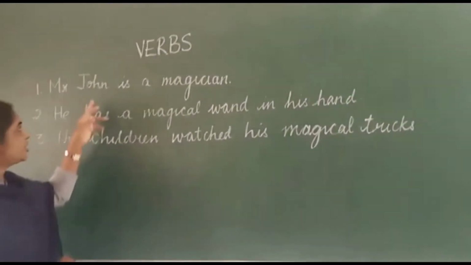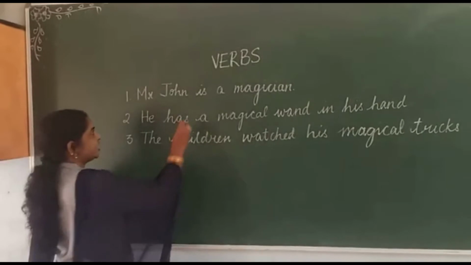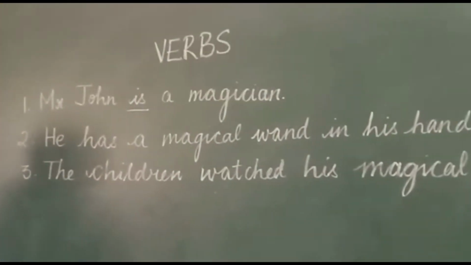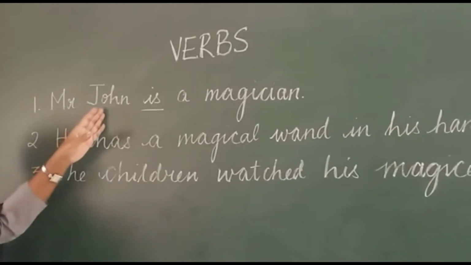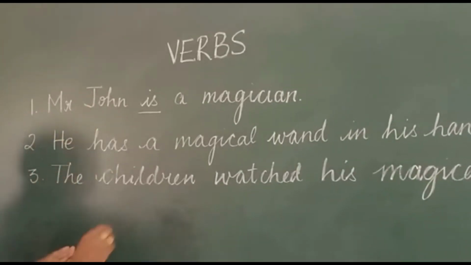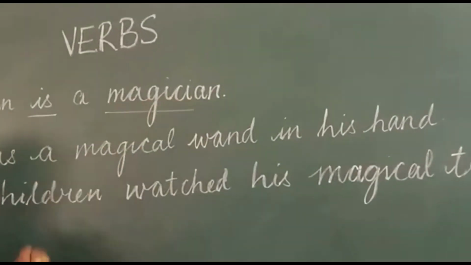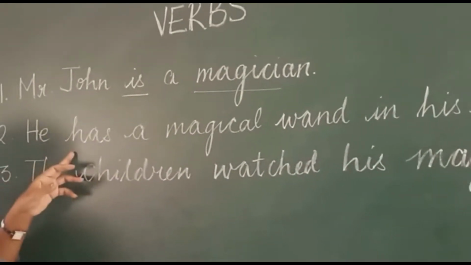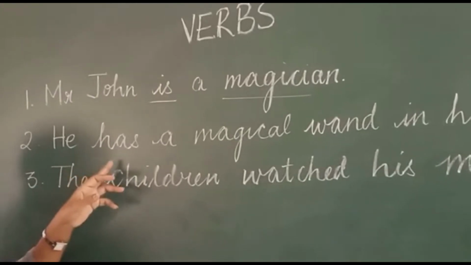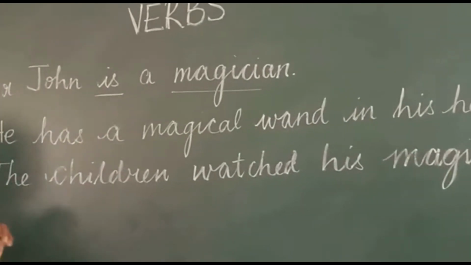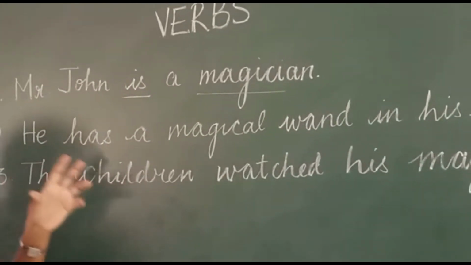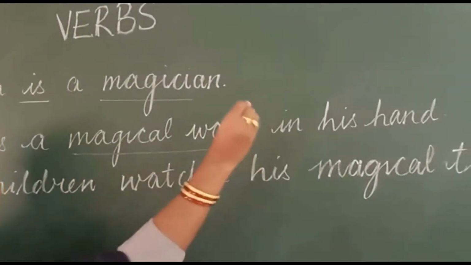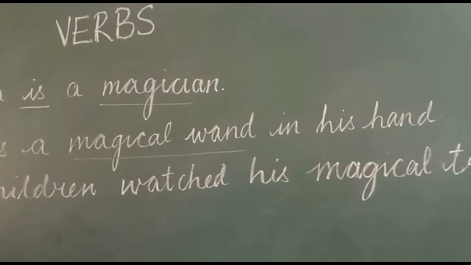Yes, children. So the first sentence is talking about the state of being of the subject John, that he is a magician. In the second sentence, it is talking about possession, the subject owning something. What is he owning? He is possessing a magical wand.